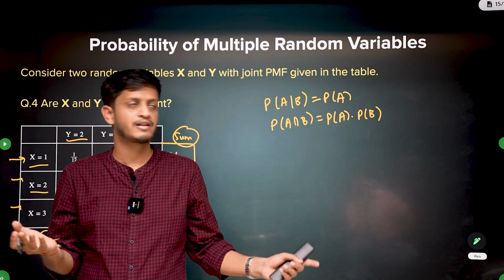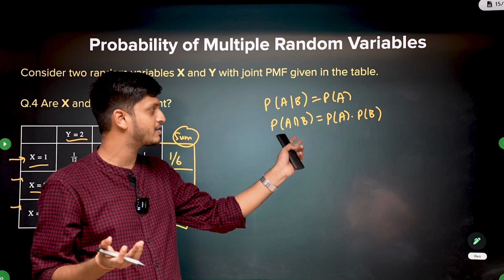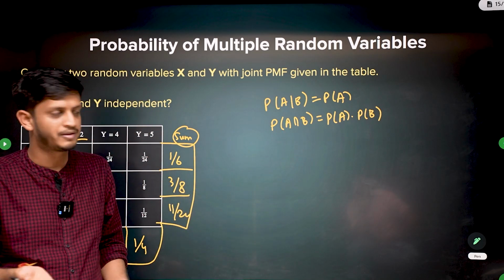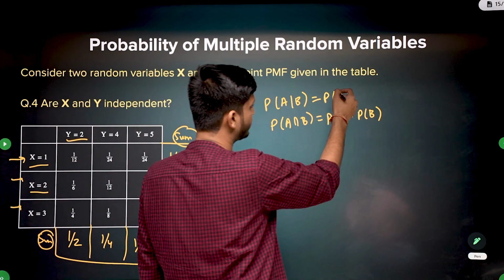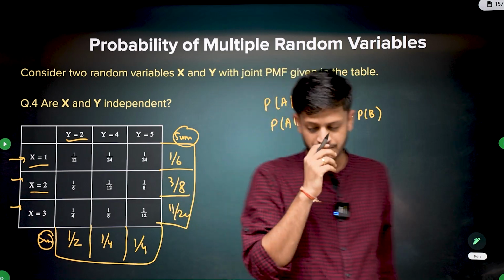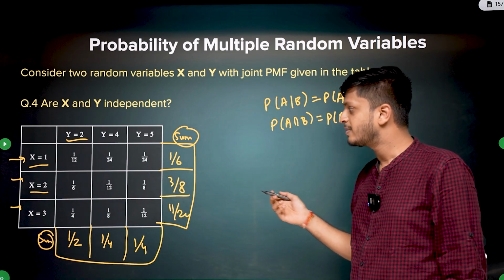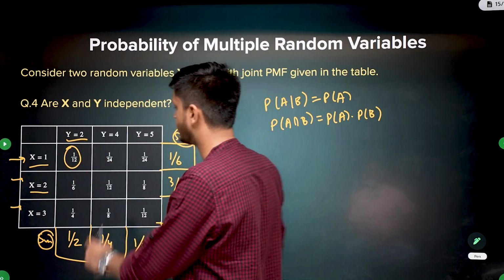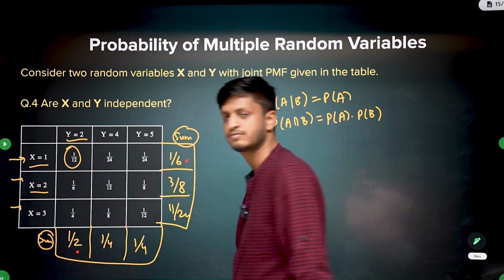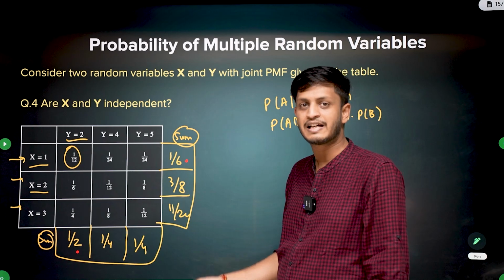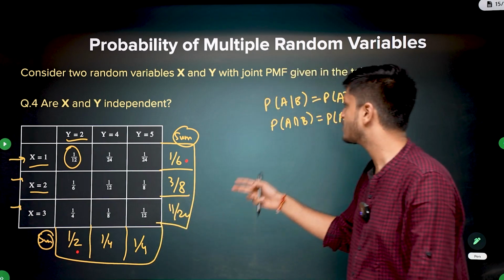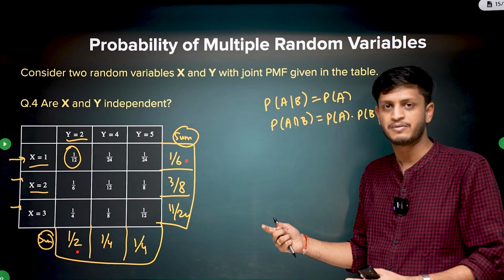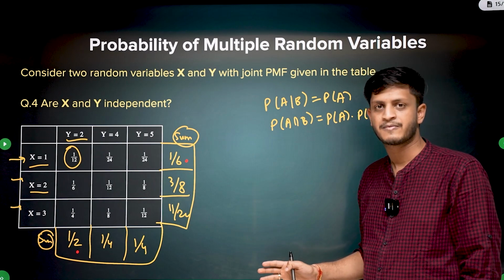Two events are independent if probability of their intersection is product of their individual probabilities. You can get this from this. We already did that. So basically what you need to check is this probability should be product of this and this. That's all, right? That's much easier to do. Instead of calculating the conditional probability every time, checking this is simpler.